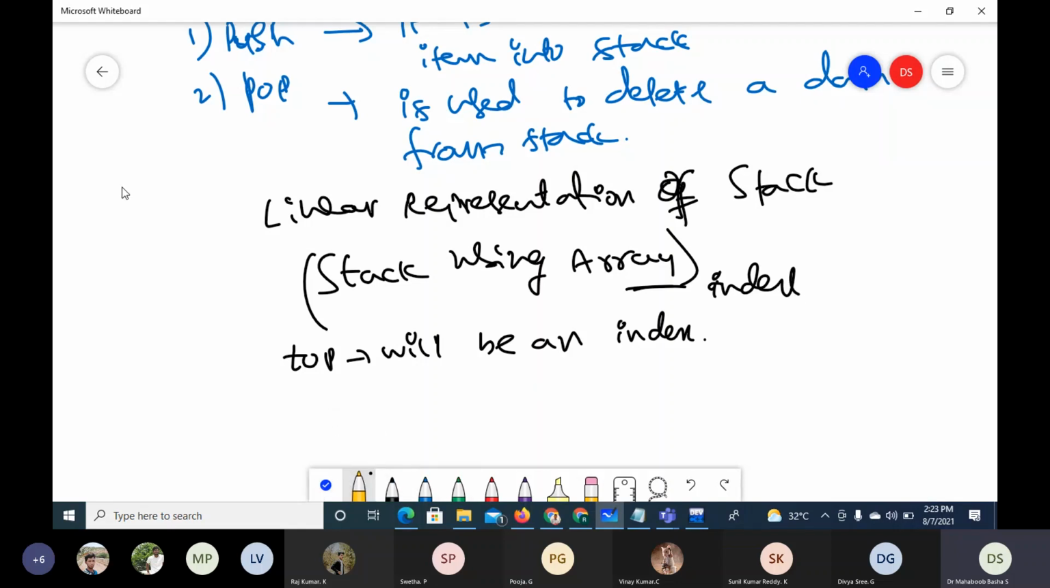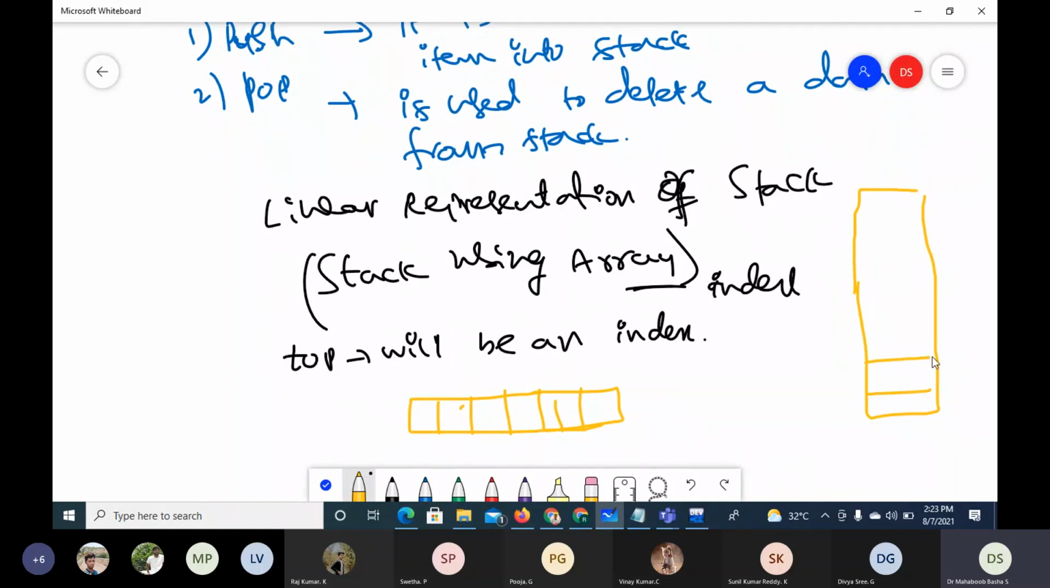But the definition of top, that it should always point to the recently filled data item or the data item to be deleted, is applicable here. But pointing here means it will be holding the index. And when you take a stack as an array, generally we represent an array this way, using flat or horizontal representation. This is how we write an array.